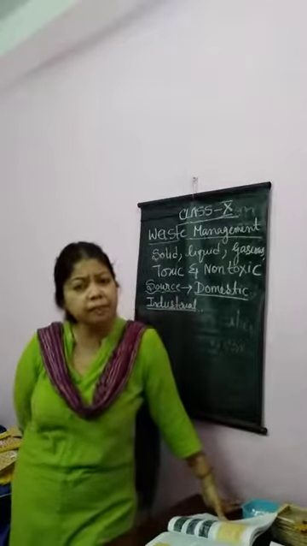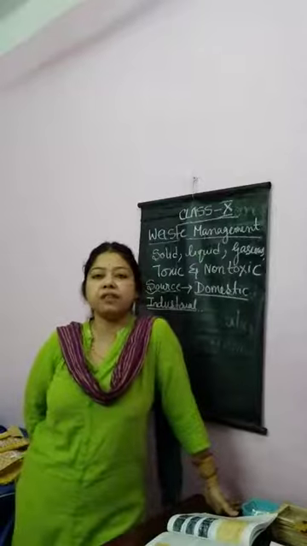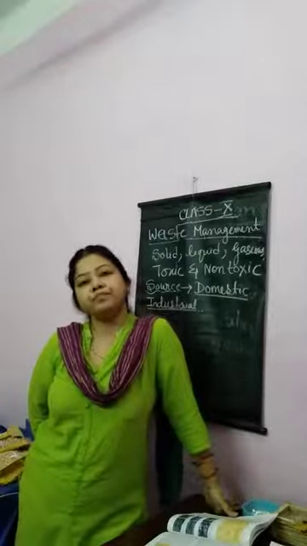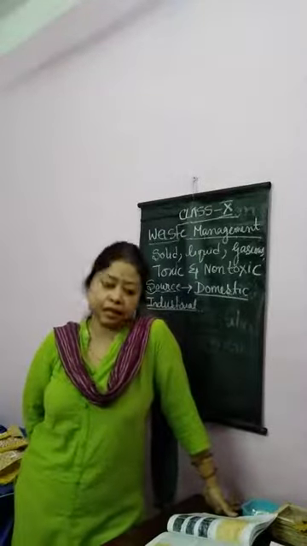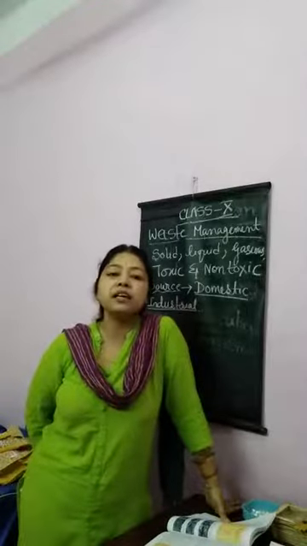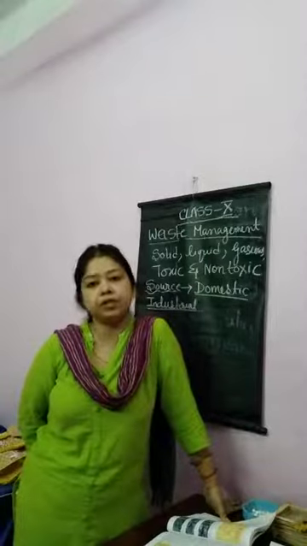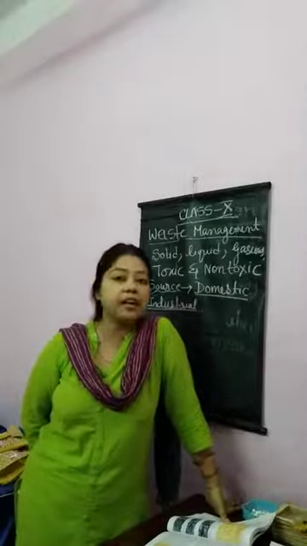There are different names: hospital waste, pathological waste, biomedical waste. Then radioactive waste. Radioactive wastes are those generated from nuclear power stations. They are very harmful.